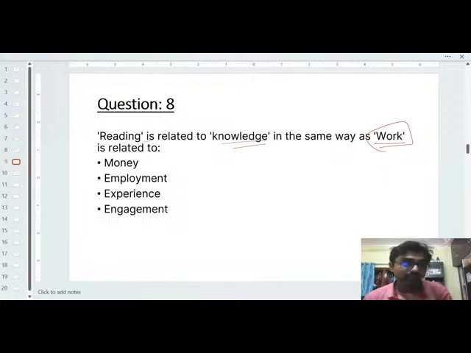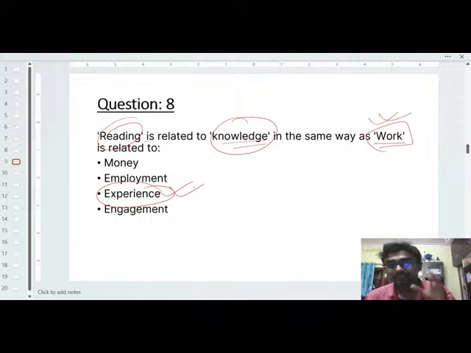But you have to identify the relationship between reading and knowledge, because if you read more you will get more knowledge, right? If you read more, so you will get more knowledge. Likewise, if you work more you will get more experience. Understood? So this is that means the experience will be the correct answer of this question.